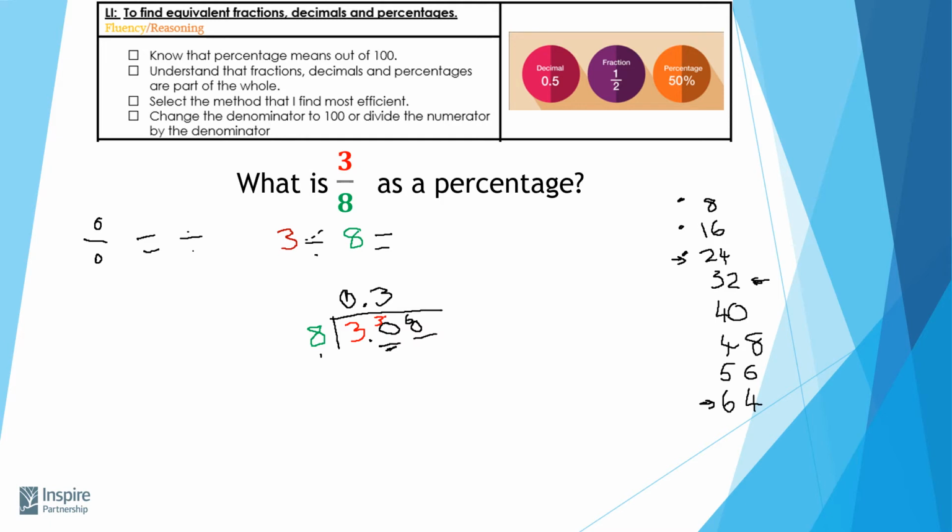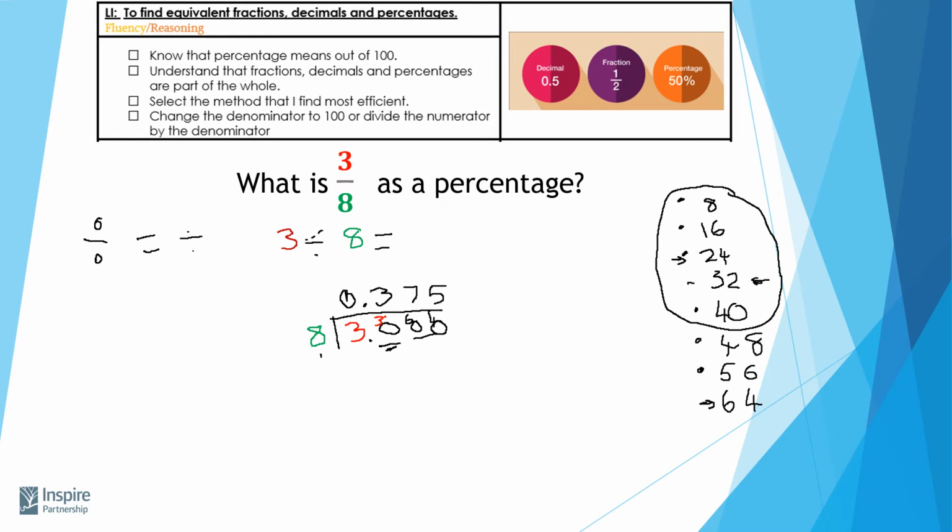So how many times does it fit into 60? I've got 1, 2, 3, 4, 5, 6, 7. It goes 7 times. But I've still got some remaining because I'm trying to get to the number 60, and this is giving me the number 56. So I need to add another placeholder. Now the difference between 56 and 60 is 4. So now I'm going to try and fit 8 into 40. Now if I have a look on this side here, I can see how many times it fits into 40 because it fits nice and neatly there. 1, 2, 3, 4, 5 times.